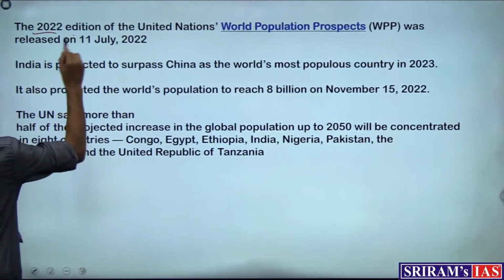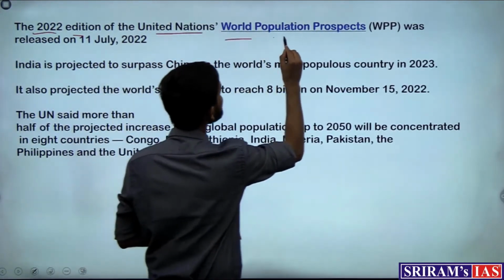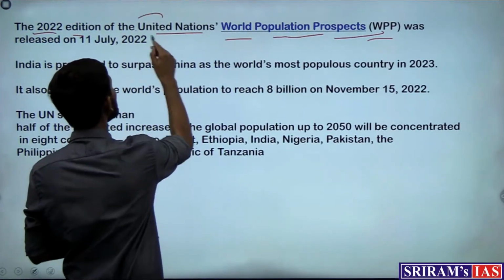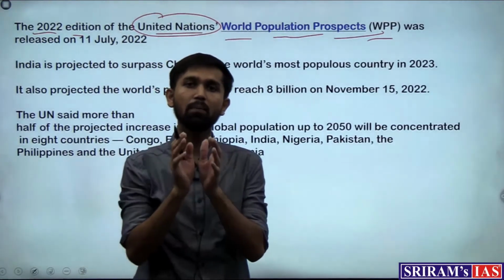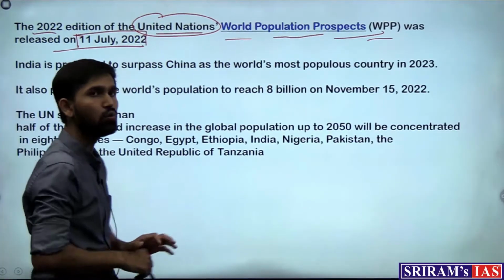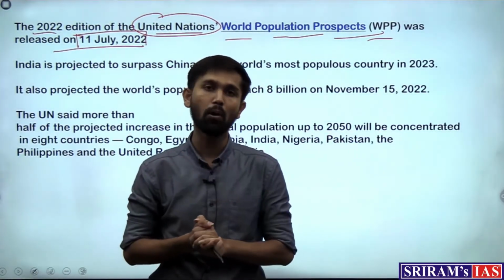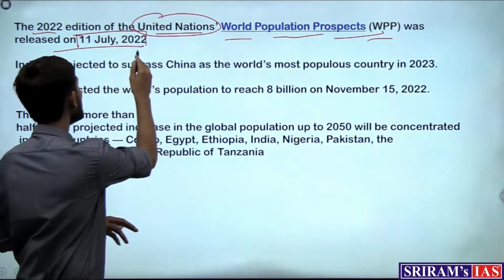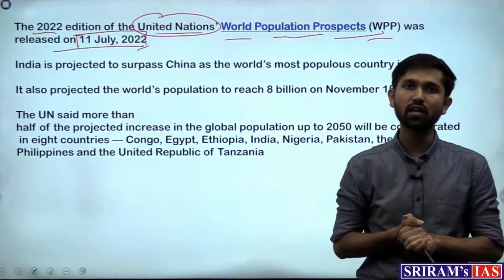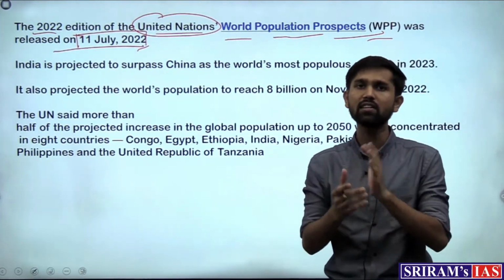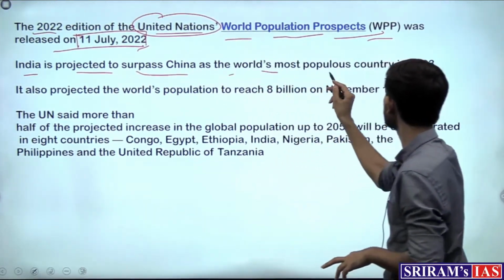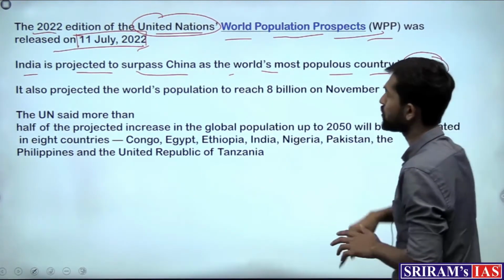The 2022 edition of the United Nations World Population Prospects, or the WPP report. This is published by none other than the United Nations, and it is a very reputed old report. It was published on 11th July 2022, which is also the International World Population Day, right? So on that occasion, the United Nations World Population Prospects report was released, and what are its major highlights? It is projected that India will surpass China as the world's most populous country in 2023, right?